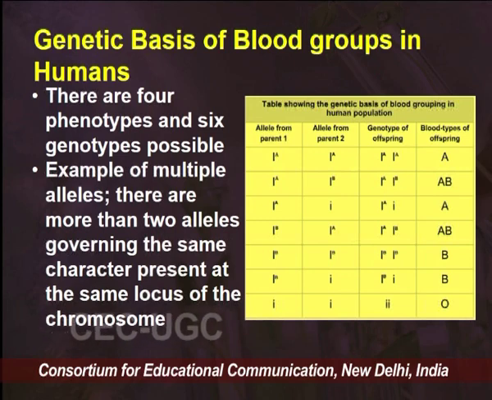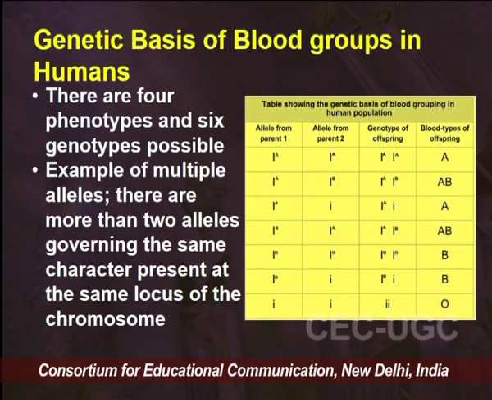So, it is the combination of the 2 gametes of different allele combinations, because we have 3 different kinds of alleles creating 6 different combinations, that would depend on the combination of the gametes, resulting in the formation of sugars, and in advanced stage the formation of the blood group of the progeny. So, there are 4 phenotypes, as we can see. One is A, another is AB, the third one is B, and the fourth one is O, from the 6 genotypic combinations that are possible.